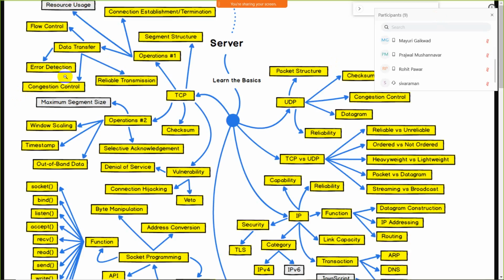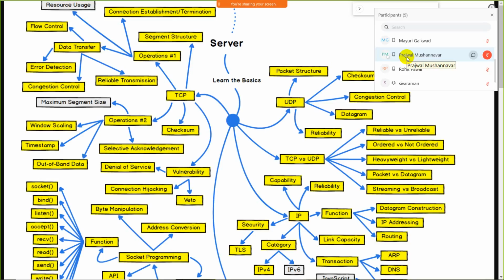After that, error detection. While communicating with each other, while sending a message, if you get any error or connection problem, then the error detection principle is also there. After that, congestion control. Congestion control means that multiple services should not communicate at the same time, because it will create congestion. So these are some of the congestion part.